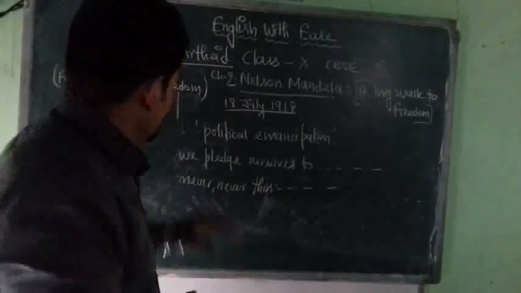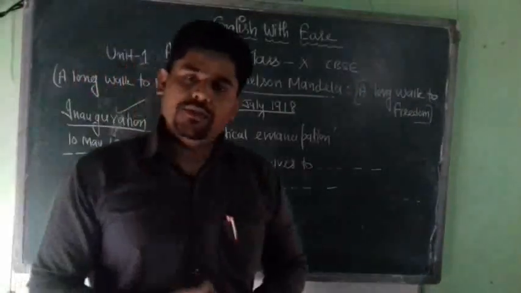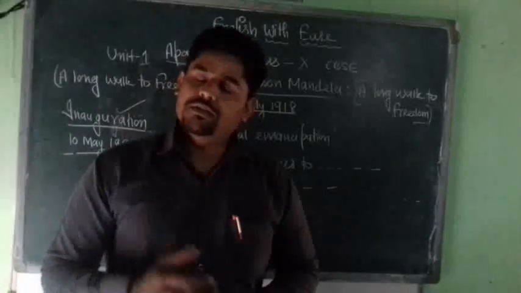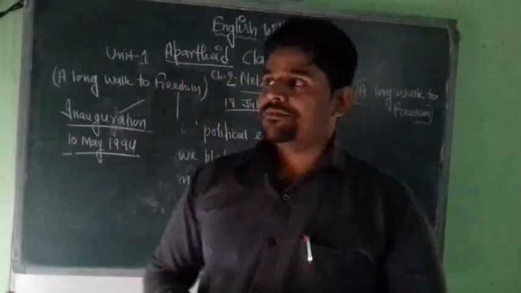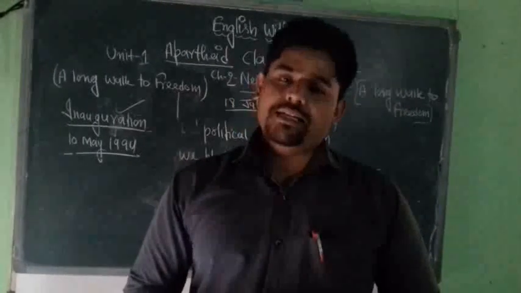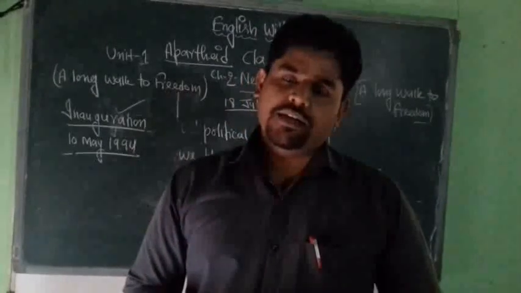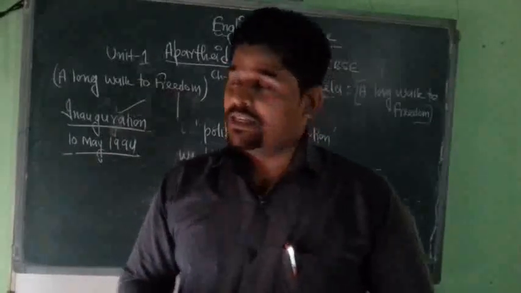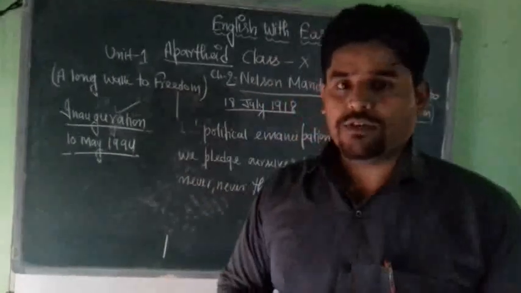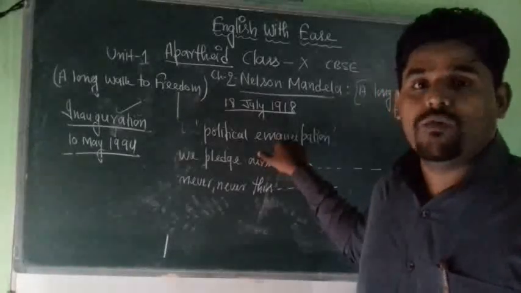So students, during the last phase of this unit number 1, we come to know that Mandela says they have achieved their political emancipation. What is political emancipation? It means earlier they did not have any rights. They did not have rights in politics. They did not have rights in economics. They did not have any rights in any other fields of society. But now, after this democratic formation of the government, they have achieved their political emancipation. It means they have got a stand on the world's stage.